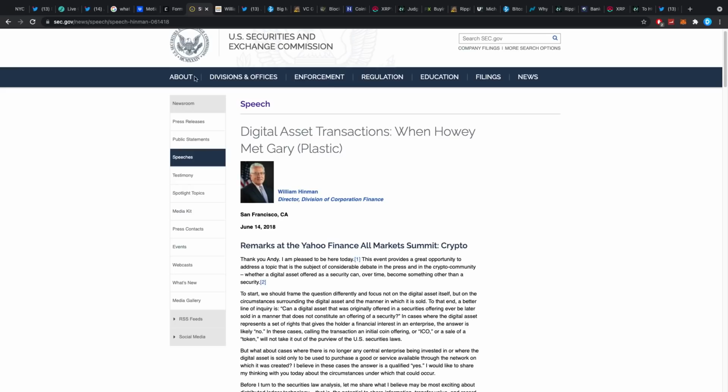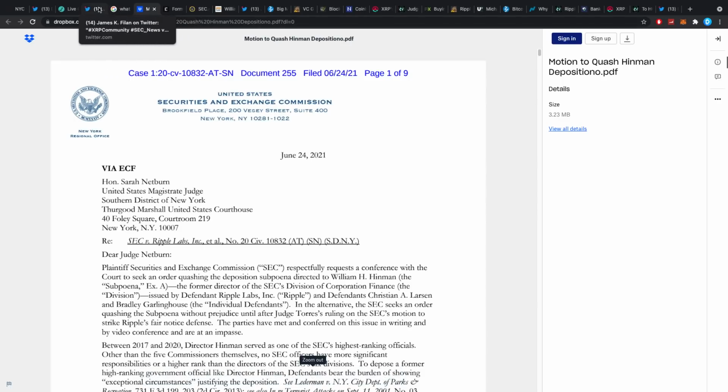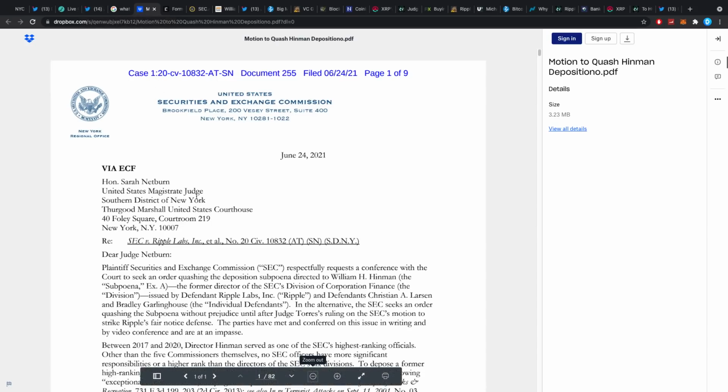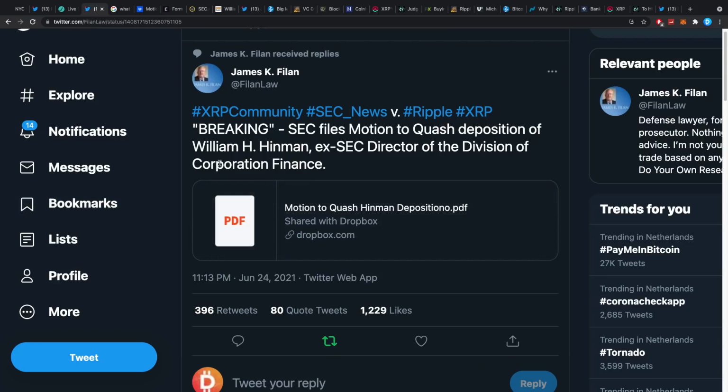That's why Ripple is trying to look inside the US SEC and get some information about some of the SEC members, what their stances were on crypto and what their connections were to other crypto projects, maybe if they traded crypto, all that type of stuff they want to see. Ripple would like to point out that if the SEC ever had an opinion on XRP but didn't let go of it, that's something strange. If they never had an opinion on XRP, then how could Ripple have known, right? That's, again, the fair notice defense it comes down to.